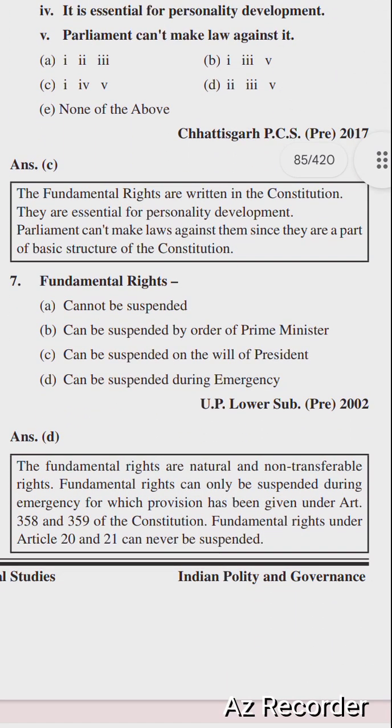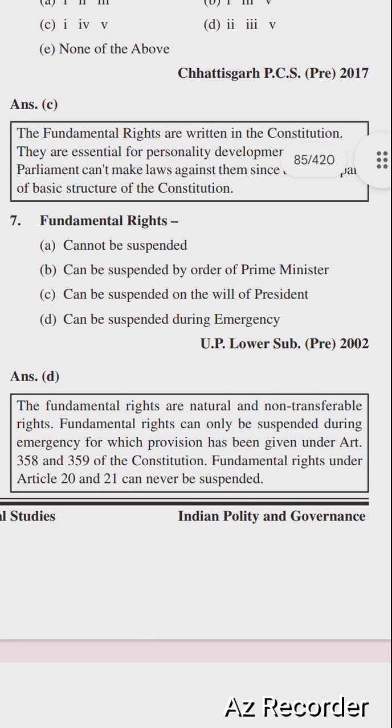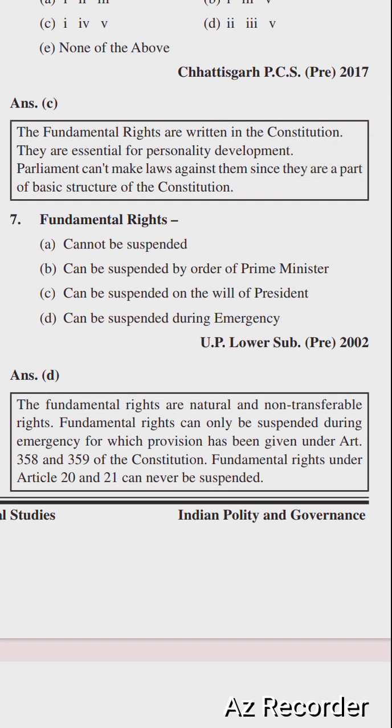Next question is, fundamental rights: options are cannot be suspended, can be suspended by order of the Prime Minister, can be suspended on the will of the President, can be suspended during emergency. Right option is option D, can be suspended during emergency. The fundamental rights are natural and non-transferable rights. Fundamental rights can only be suspended during emergency, for which provision has been given under Articles 358 and 359 of the Constitution. Fundamental rights under Articles 20 and 21 can never be suspended. So right option is option D. Only two fundamental rights are not suspended, Articles 20 and 21.